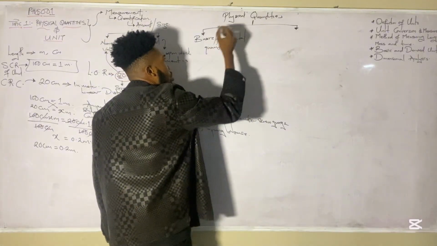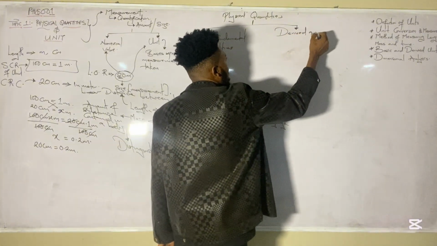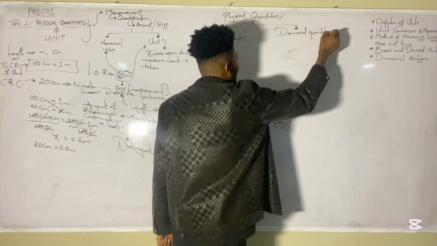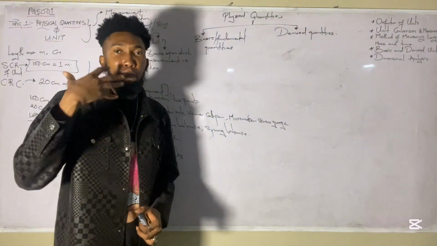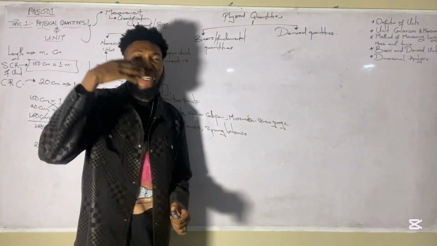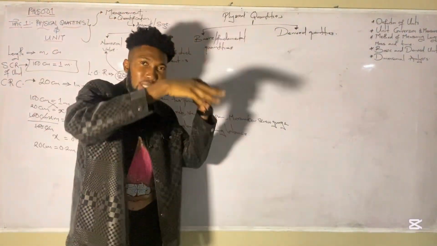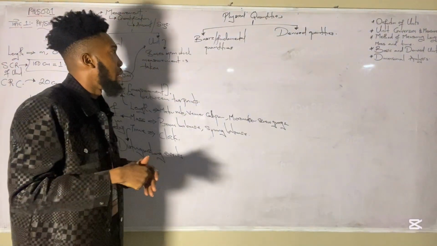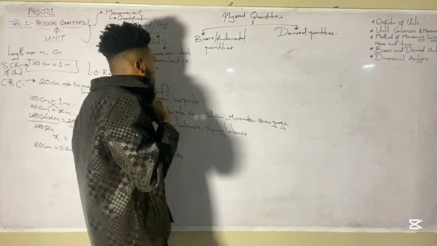And then you have the derived quantities, of which they are numerous in number. Why? Because many parameters are still getting derived even today. This concept of science and learning has not ended yet, so there are still many derivations going on even as we speak.